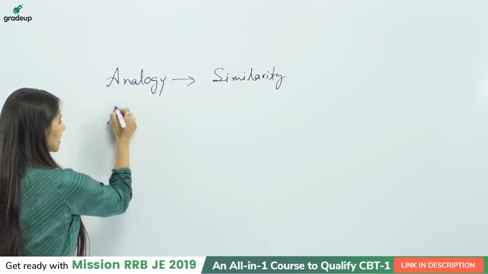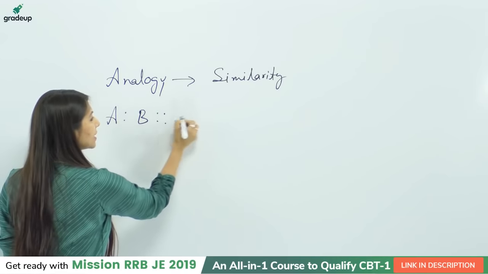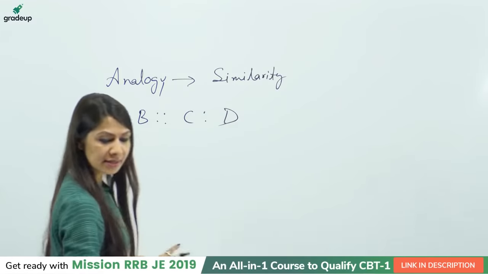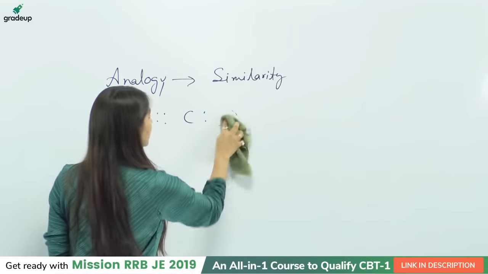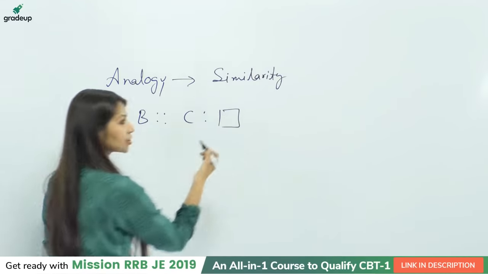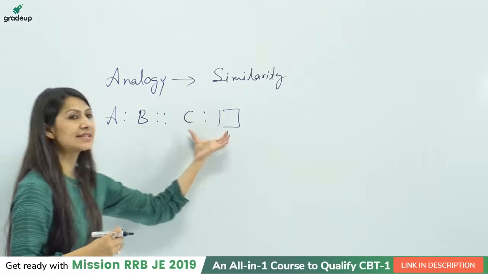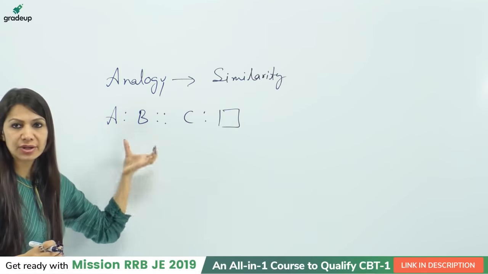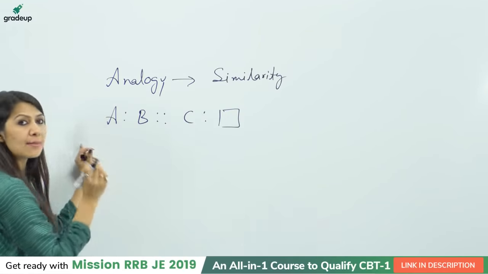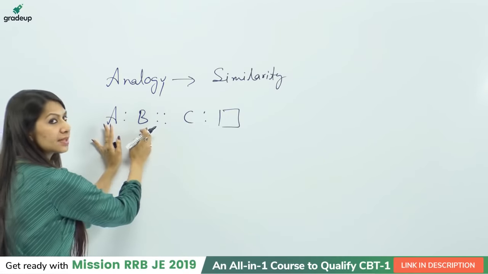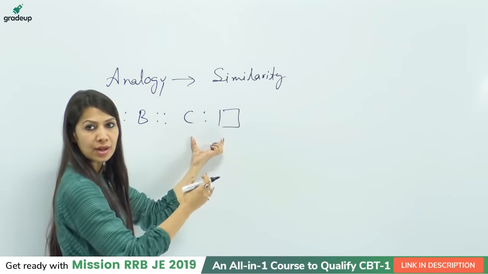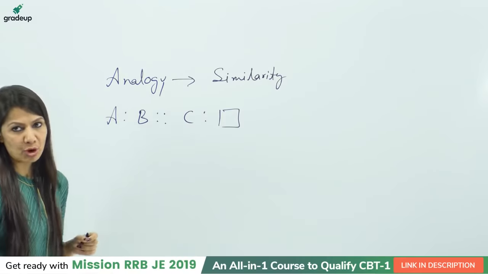For example, if I say that A is to B, then C is to what, right? Let's say I have already written D here. If suppose this is C is to what, our work is to find out the fourth portion which is not given here. Maybe it is on the second part or maybe on the first part. The very basic point is to analyze the common logic between the first two terms. If you are able to understand it, exactly you will reapply it on the second one. So analysis is very important.